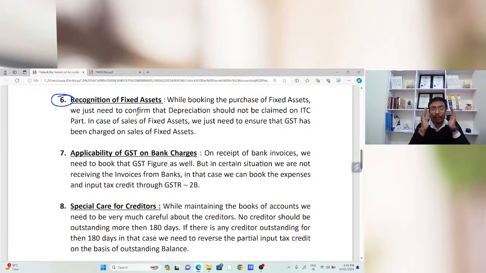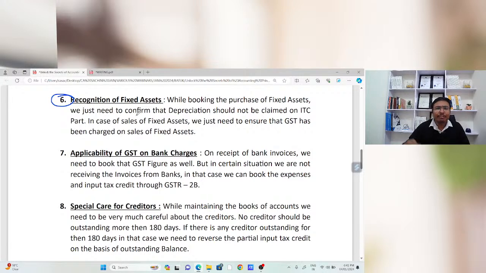Okay. So you need to be very much careful that in case of fixed assets, if there is any purchase, depreciation will be charged on the taxable value. If there is any reduction in the fixed assets, in that case, GST will be charged on that sale as well, based on the provisions of law. That is the thing we need to be very much careful about.